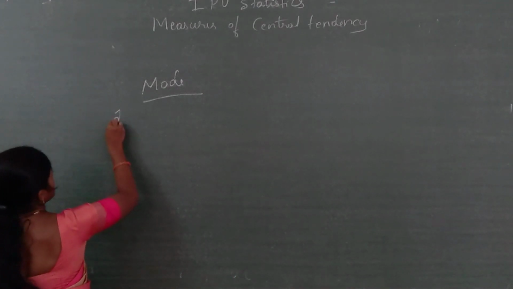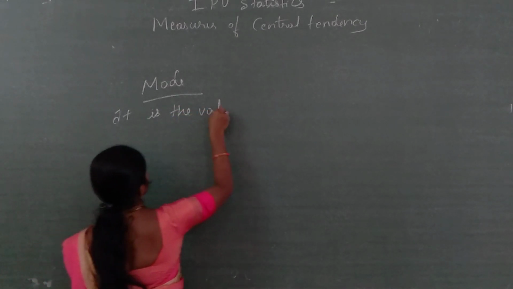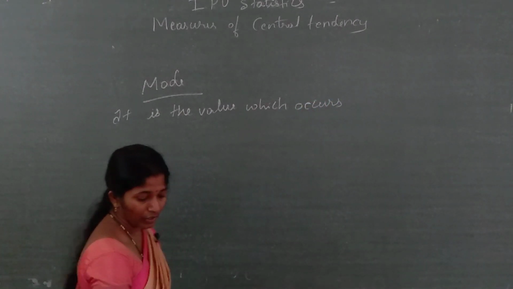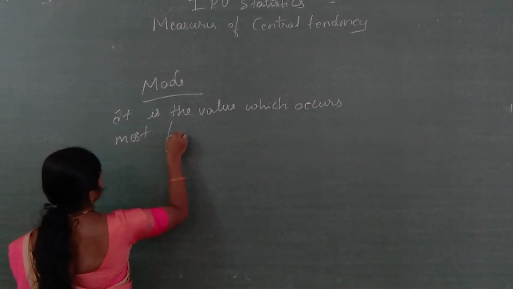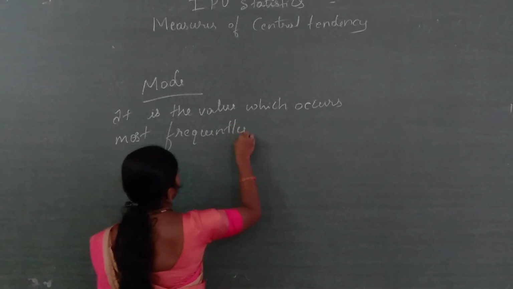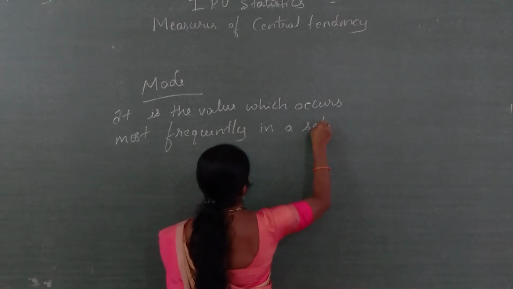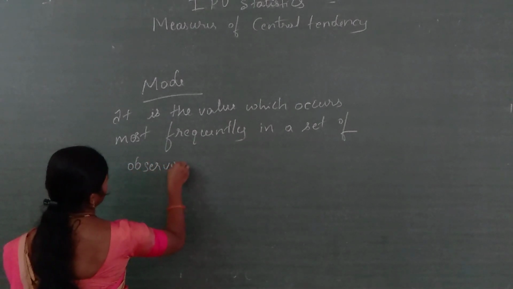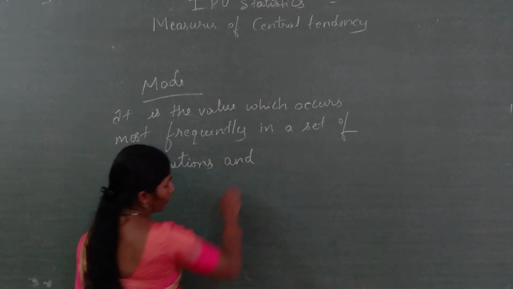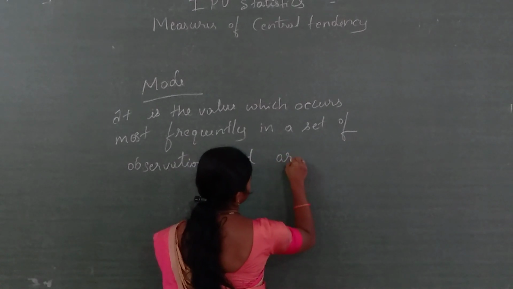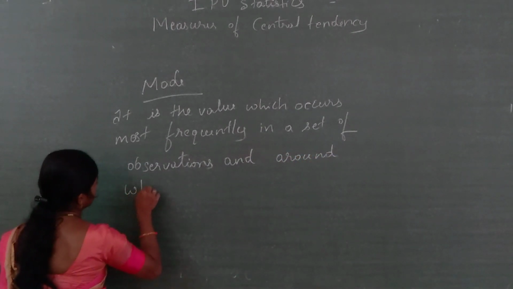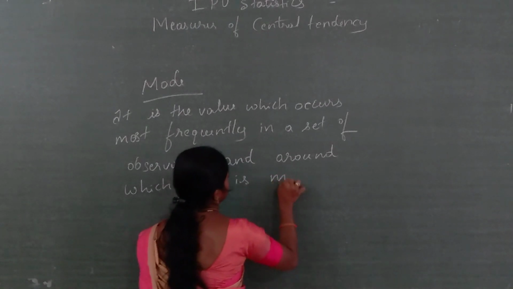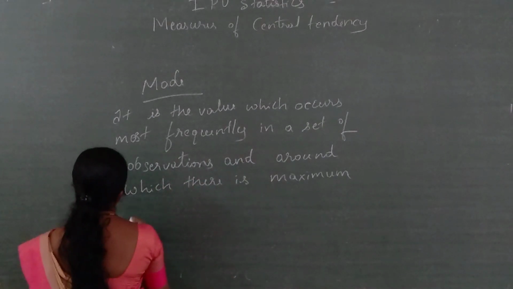It is the value which occurs most frequently in a set of observations and around which there is maximum concentration of values.